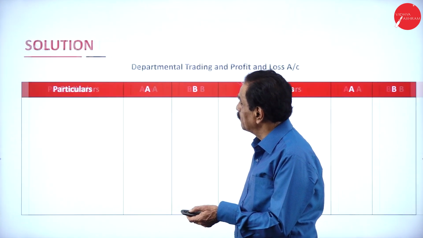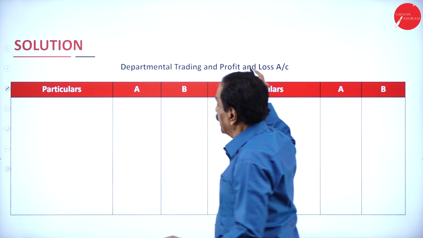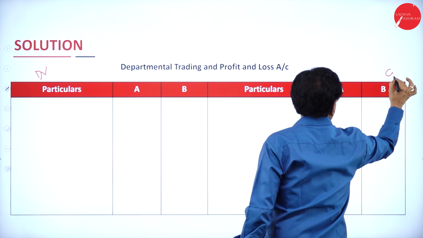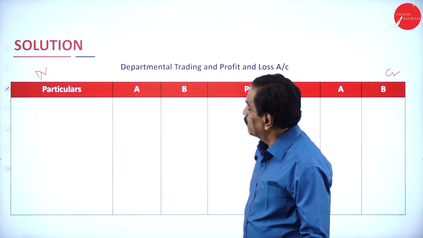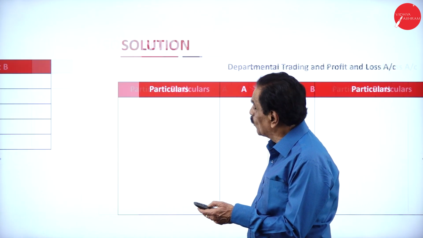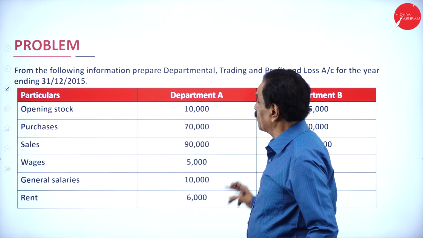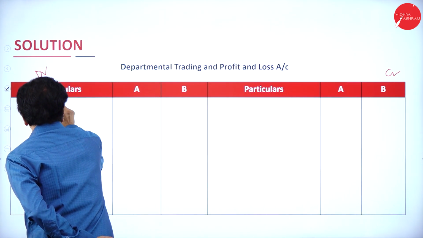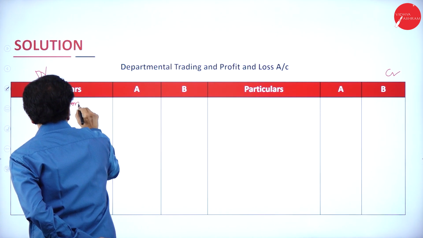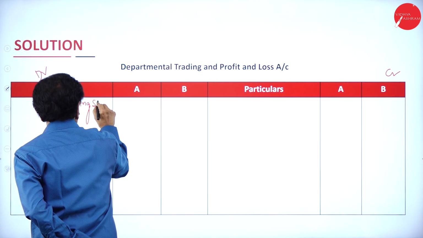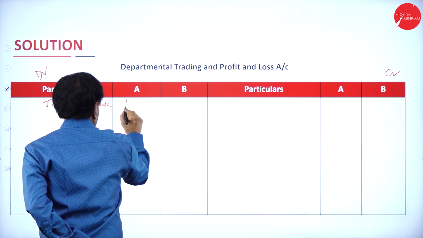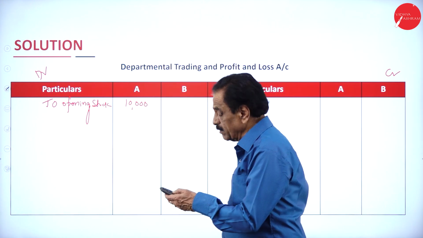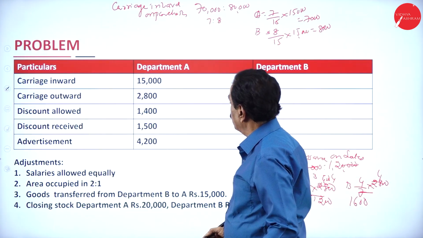We'll enter the problem now. So departmental trading and P&L account, you put the debit here. Slowly we can start. Departmental trading account starts with opening stock. What's your opening stock? 10,000, 15,000. A department 10,000. B department 15,000.